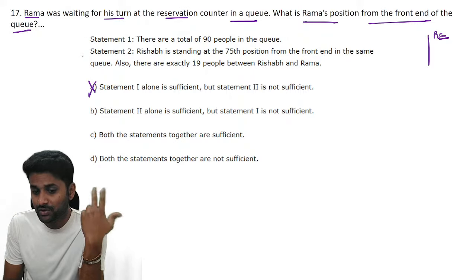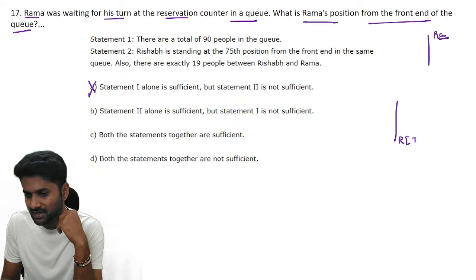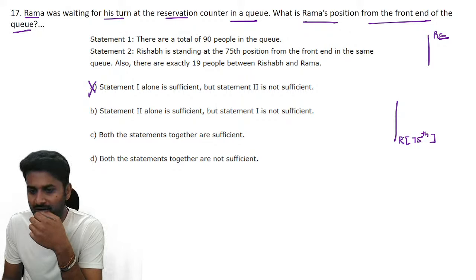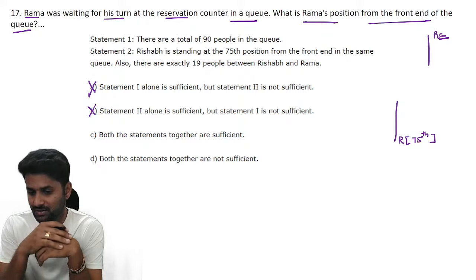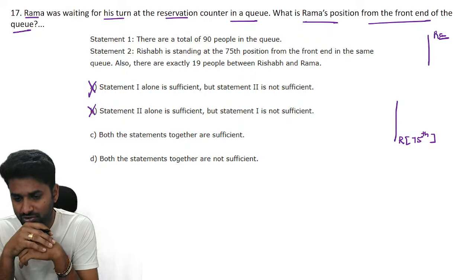Let's take statement 2 alone. Rishabh is standing exactly 75th from the front end of the same queue, and also exactly 19 people are between Rishabh and Rama, and we are not sure, guys, Rama can be before or after. According to statement 2 alone, it is not at all sufficient. Why? Because if you know the total count, you can identify the position.